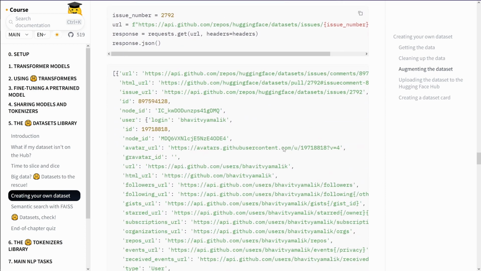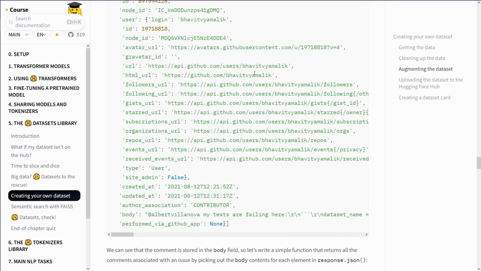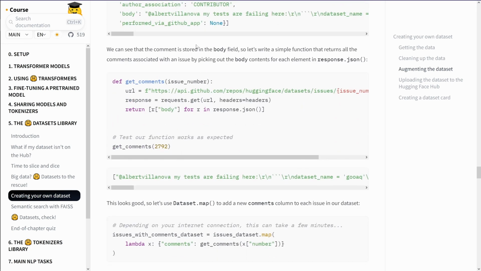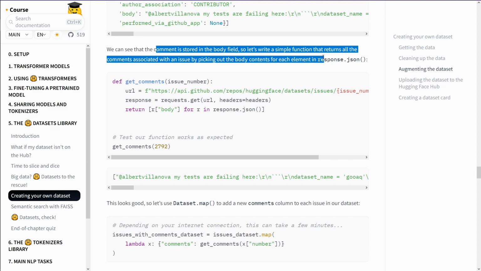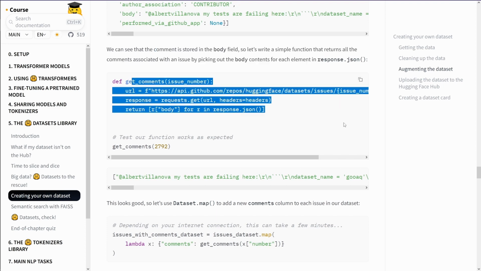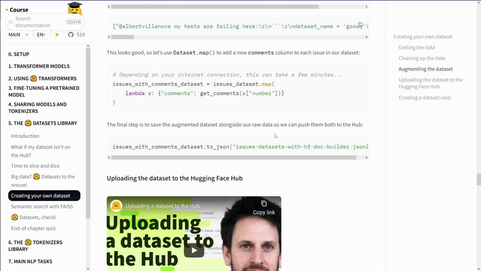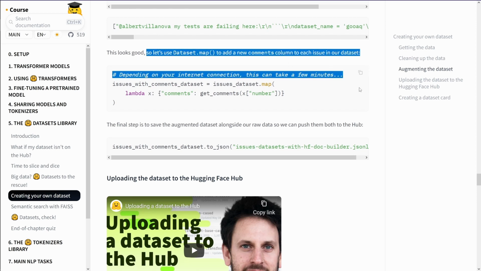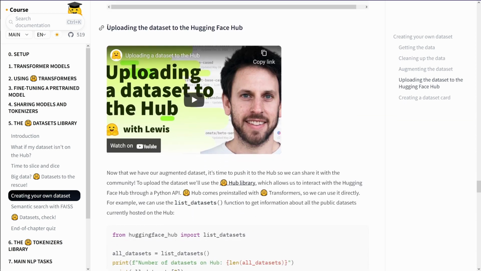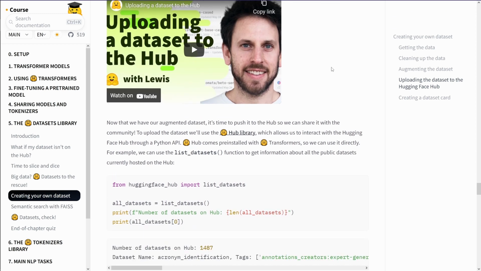You download this. That the comment is stored in the body. Yes, get comments, good. This looks good. Dataset map, new comments. Okay, you just added them. Uploading a dataset to the HuggingFace Hub. I don't think we are done with the dataset, but okay.